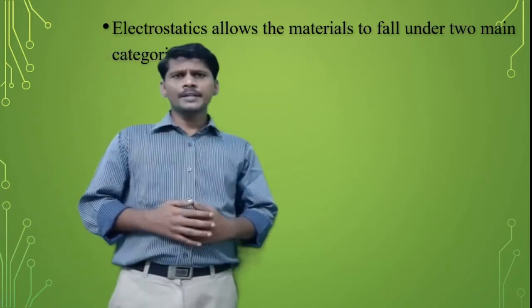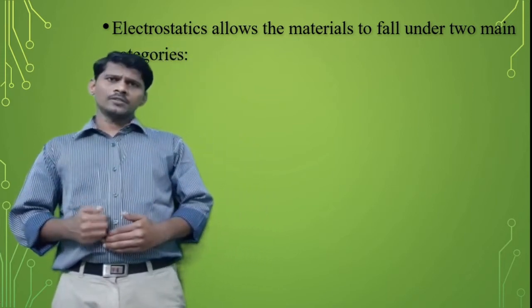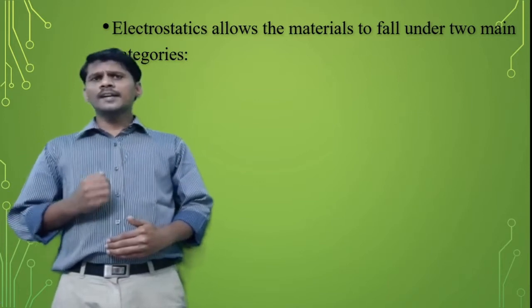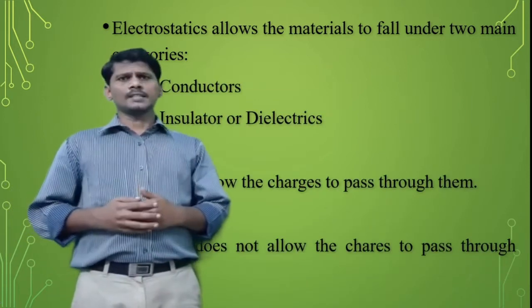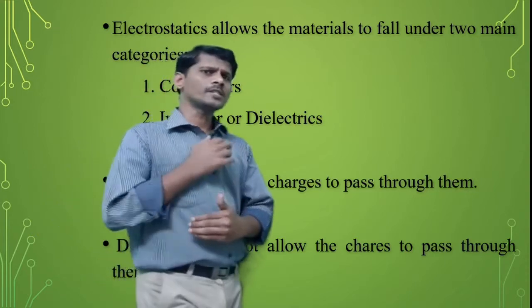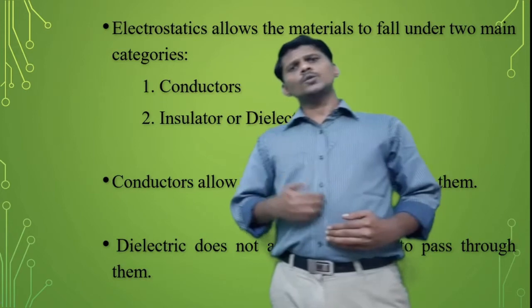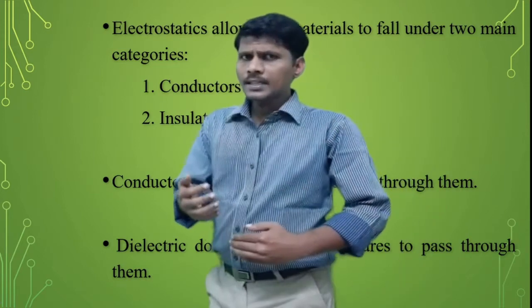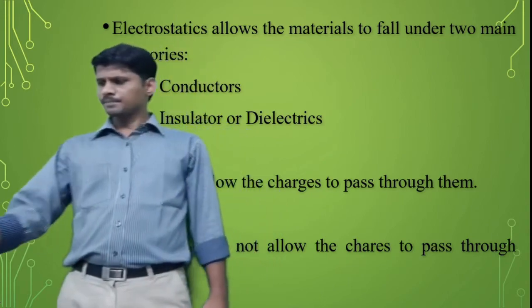Electrostatics allows materials to fall under two main categories, that are conductors and insulators. An insulator is also called a dielectric. What is the conductor and what is the insulator? Conductors allow the charges to pass through them. Dielectrics do not allow the charges to pass through them.